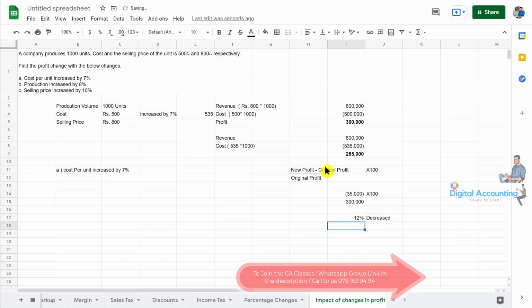So what does it say, students? When the cost increases by 7%, the profit decreases by 12%. So if we increase the cost per unit by 7%, it will lead to the profit decreasing by 12%. Does everyone understand this?